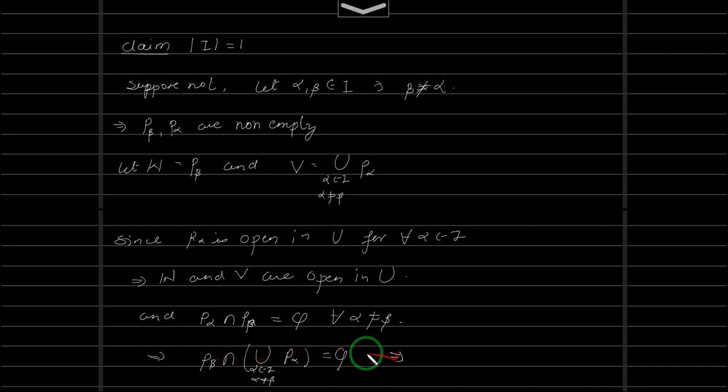This implies W intersection V is empty. So we have proved that both W and V are open, that the intersection is empty, and of course the union is the whole space U.